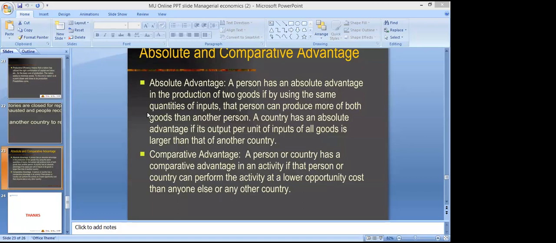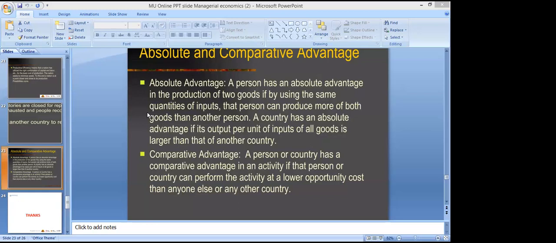And the second principle is comparative advantage, right? Comparative advantage means a person or country has a comparative advantage in an activity if that person or country can perform the activity at a lower opportunity cost, right? That means it is producing a commodity at lower opportunity cost.